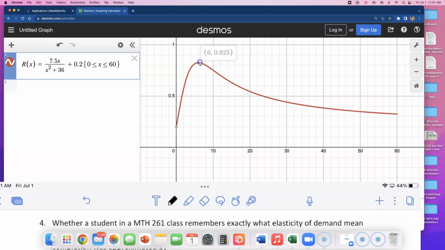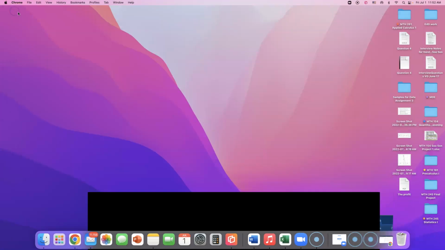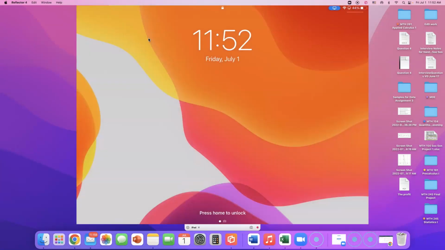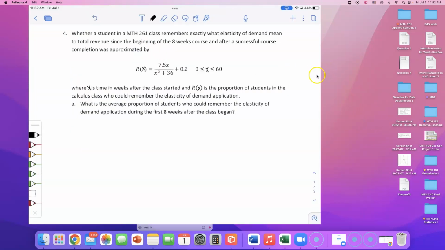And then look what happens. You don't use it anymore. You don't talk about it anymore. So the proportion of students who remember this is going down. So about week 10, about 75% of the class remembers it, and it just keeps going down, okay? So that's the function that I created to talk about this. And about week 60, what happened? Only 32% of the people will remember about this elasticity of demand. But that's what the function is talking about that I made up. And I think the one that you have is very similar because I just modeled mine right off of that.